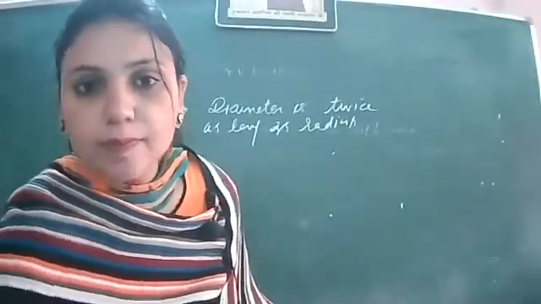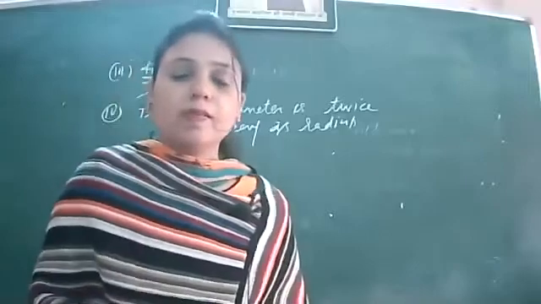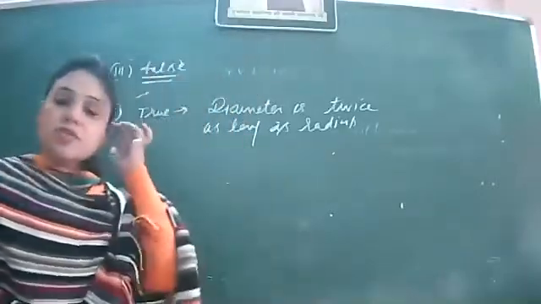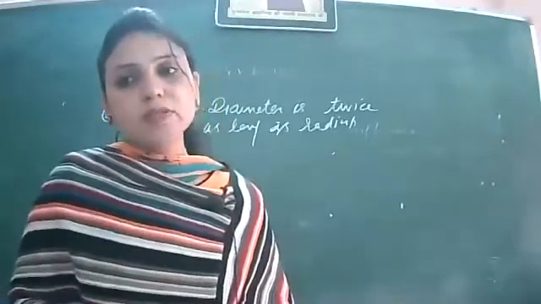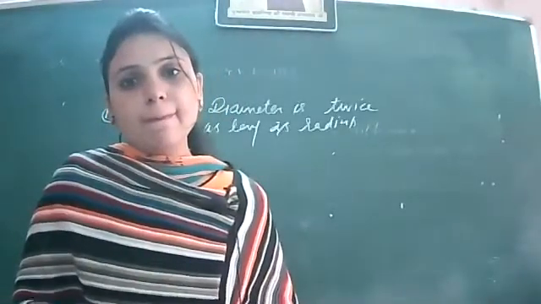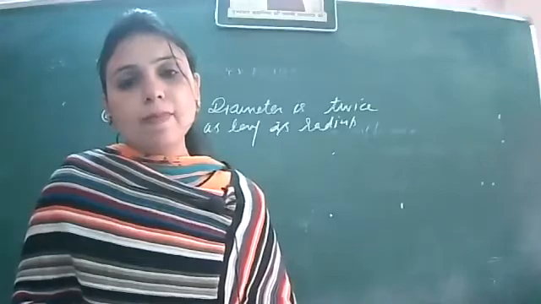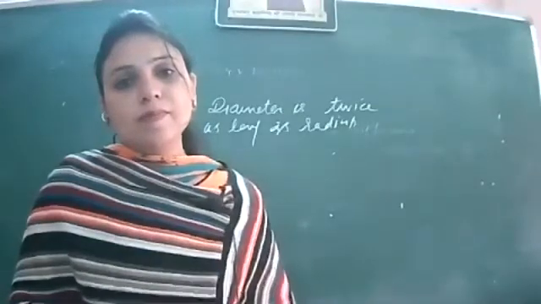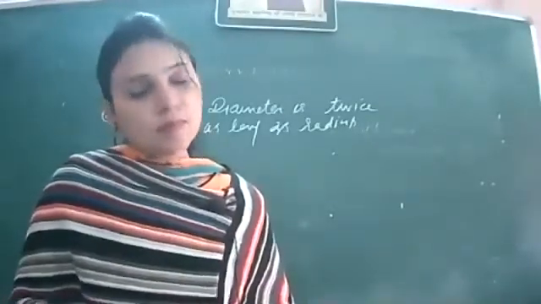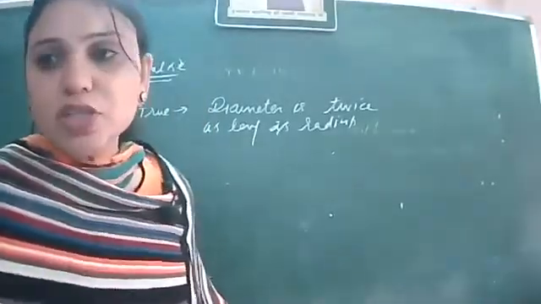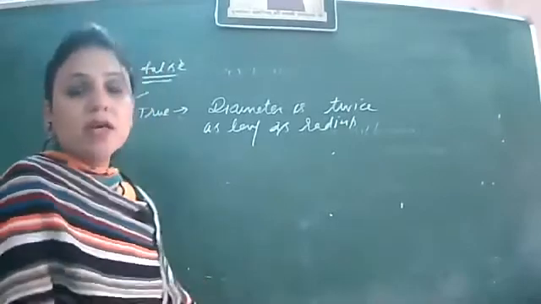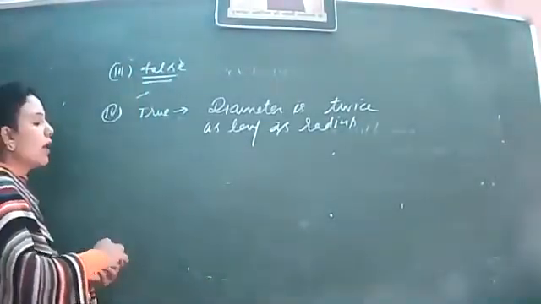Mishti, you justify it. Yes, ma'am. How will you justify that this is false? Ma'am, because a sector is a region between radii and arc, not between chord and arc. Absolutely right. The justification is just due to the definition of the sector. He says that a sector is a region between chord and arc.